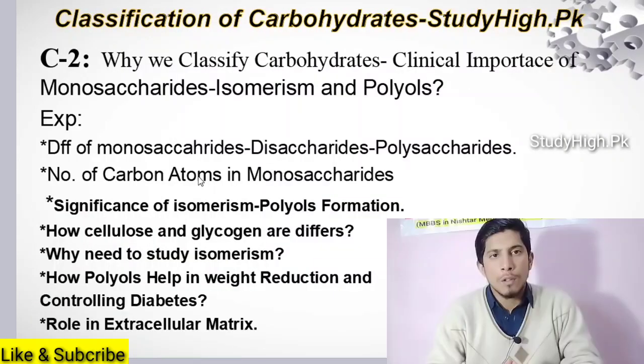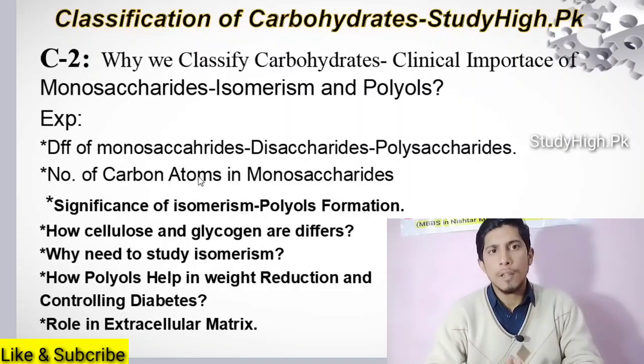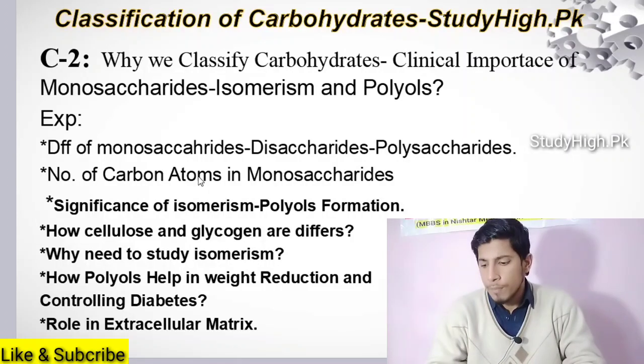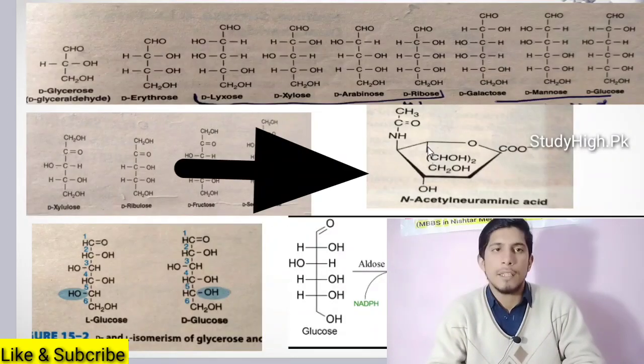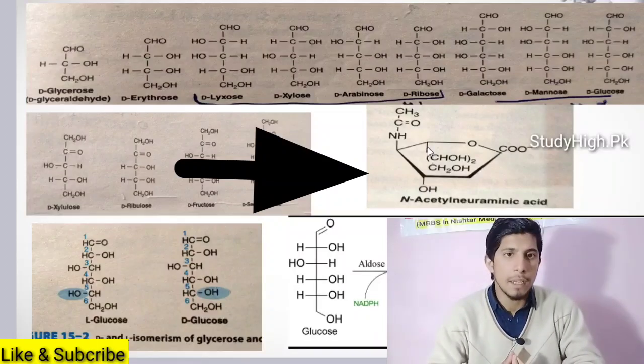So now we will discuss the number of carbon atoms in monosaccharides. Mostly students think that monosaccharides consist of only 7 carbon atoms, but that is not true. Monosaccharides having 9 carbon atoms, called nonoses, are also present. An example is N-acetylneuraminic acid, which consists of 9 carbon atoms. Its structure, how it forms, and its functions in connective tissue we will discuss in our coming lectures. So a monosaccharide with 9 carbons is also present.